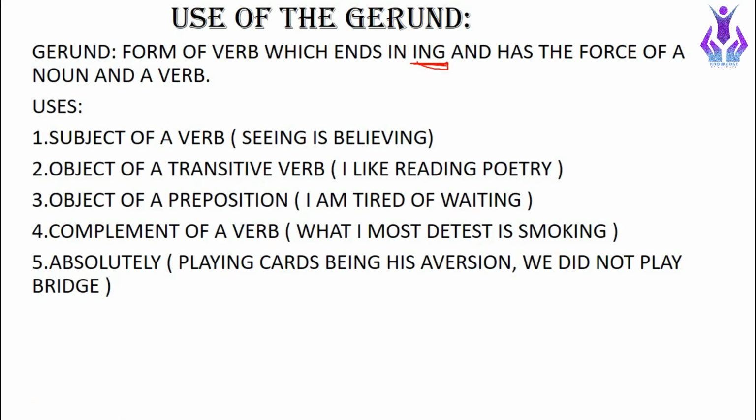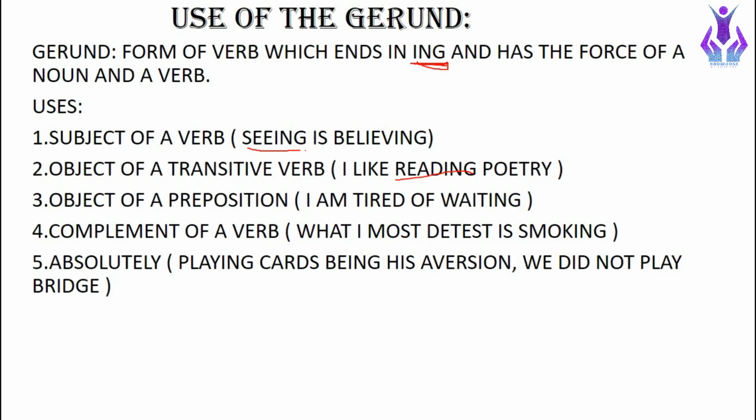Starting with number one, subject of a verb. A gerund is used as the subject of a verb. We can see it from the example: "Seeing is believing." So here the word seeing is our gerund and it is used as the subject of the verb believing. The next one is object of a transitive verb. It can be used as an object. For example, "I like reading poetry." So here reading is our gerund and it is the object of our transitive verb like.